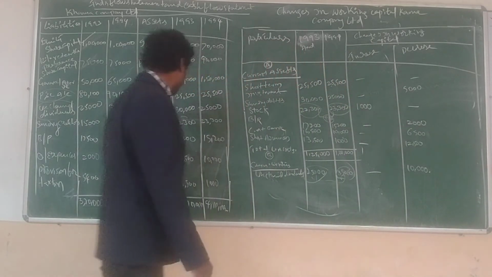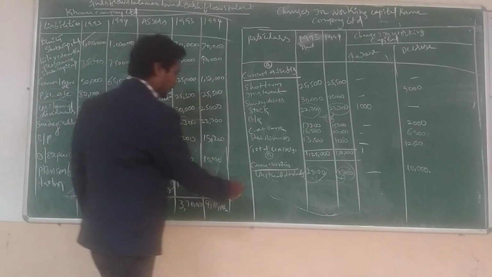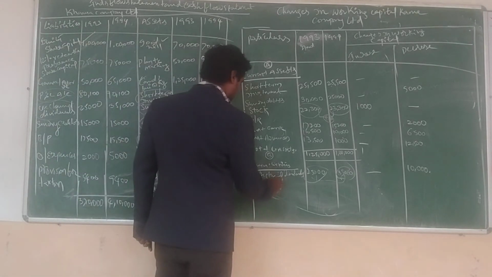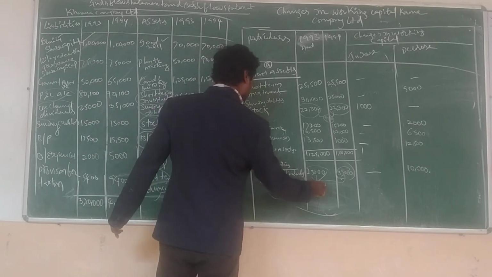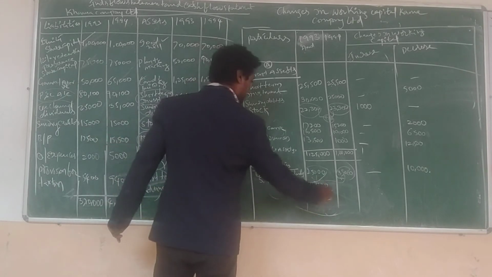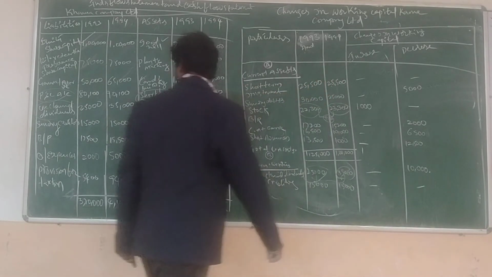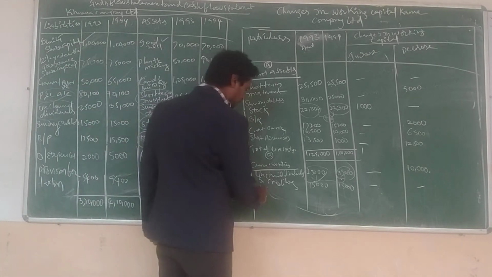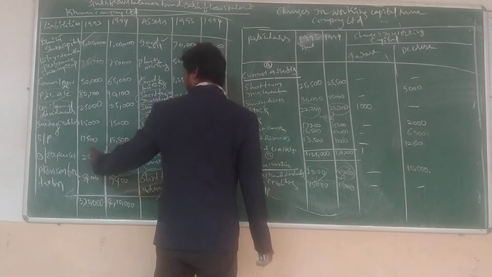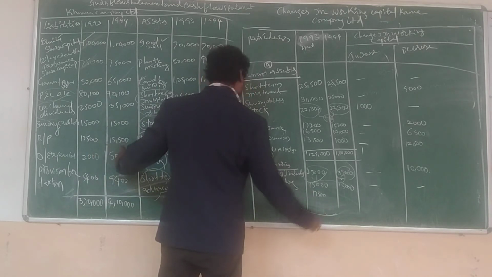Simple. Next, sundry creditors. How much? 15,000 and 15,000. No changes in working capital, so no change. Next, bills payable. This is also a current liability. Bills payable, how much? 17,500. Next, 15,500.